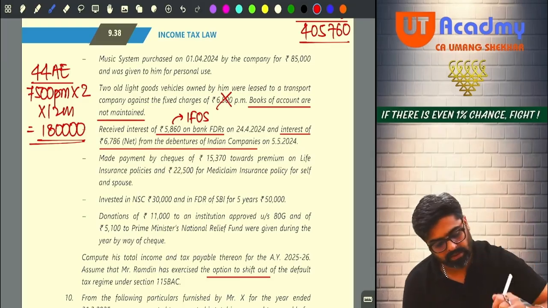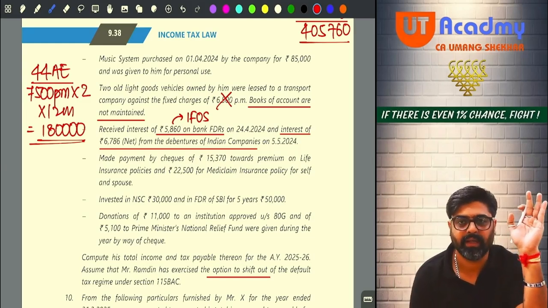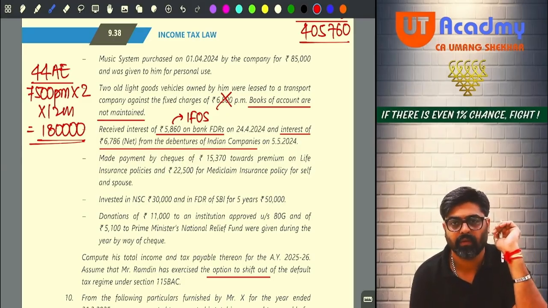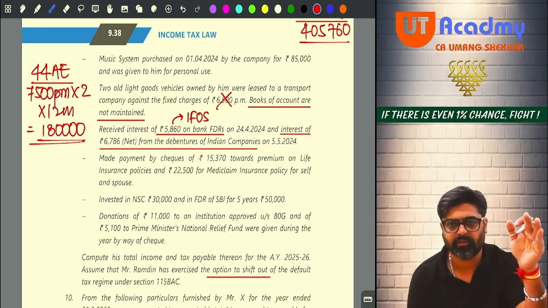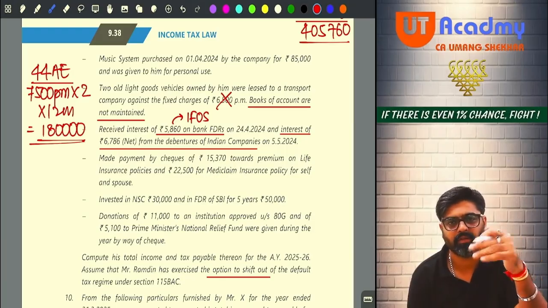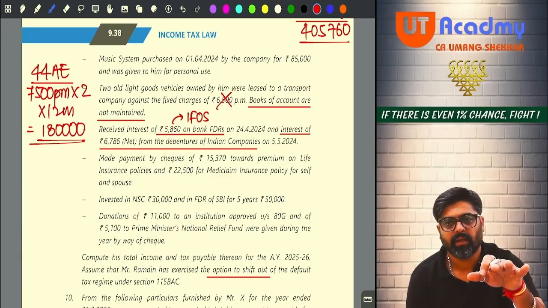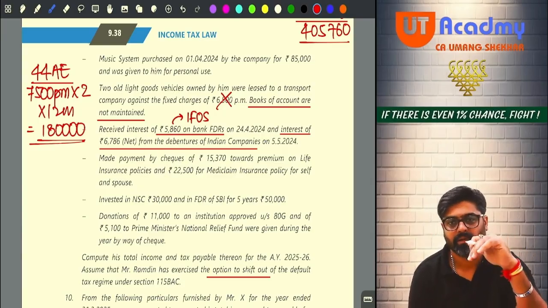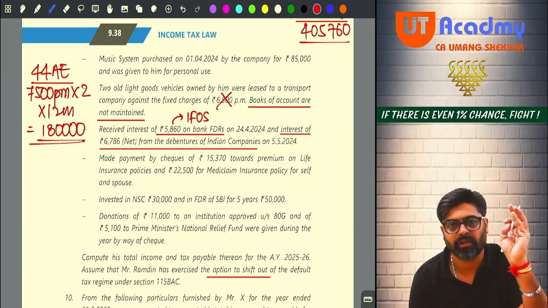Okay. Now please pay attention. The interest is net from debentures of an Indian company. See, in TDS, there is one section, section 193, that talks about interest on securities. We are very soon going to start with that section also. In the TDS chapter, the second or third section is that only, which we are supposed to do. So in section 193, it is said that when a resident gets interest on securities, like interest on bonds, interest on debentures, etc. Interest on government securities.